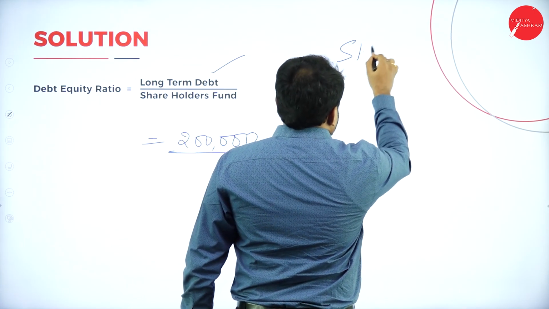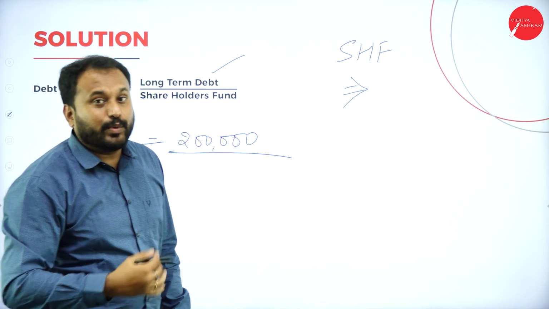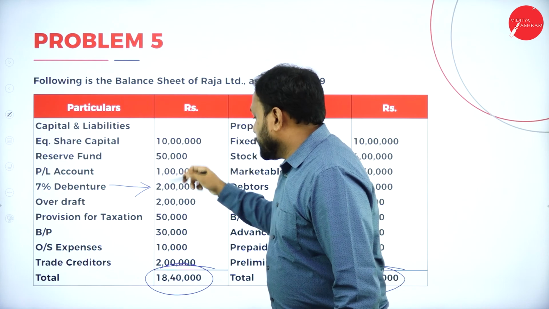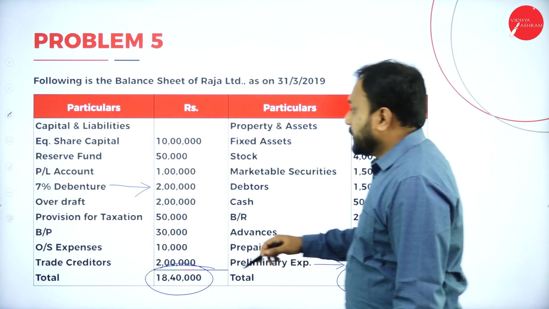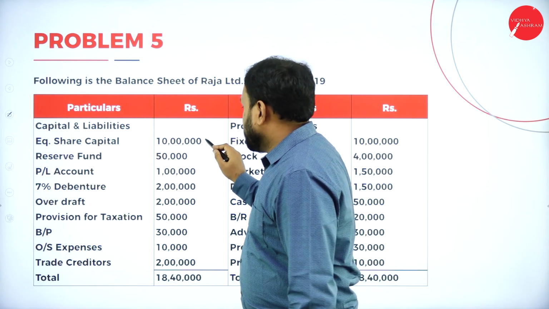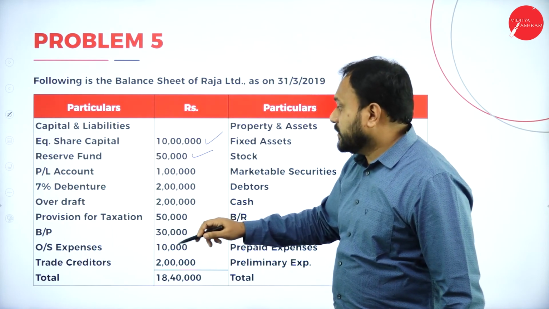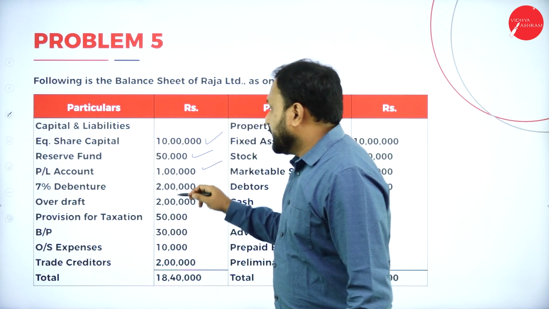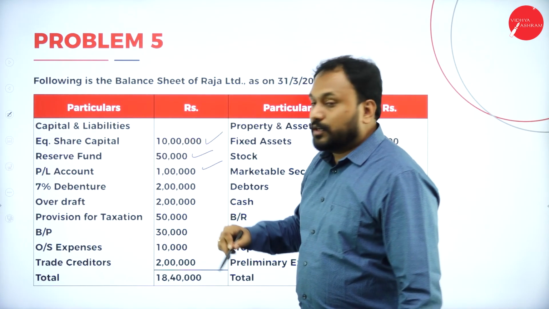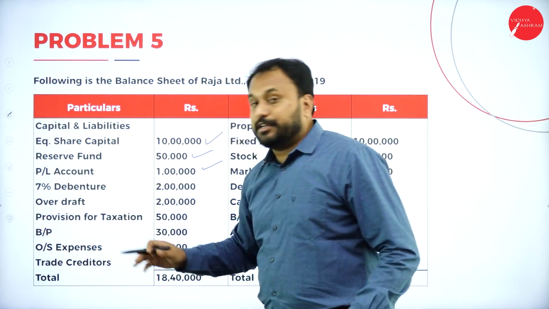Now how to calculate shareholders fund? I told you how to go with the shareholders fund. What are the shareholders fund? Equity shareholders. So let me just erase this for you people so that you will understand better. Let's erase all. Now, shareholders fund is 10 lakh. Reserves, again, it is also shareholders. Profit and loss account, again, that means 10 lakh plus 50, that is 10 lakh 50 plus 1 lakh is 11 lakh 50. But what exactly you people do is you just write 11 lakh 50, which is wrong.